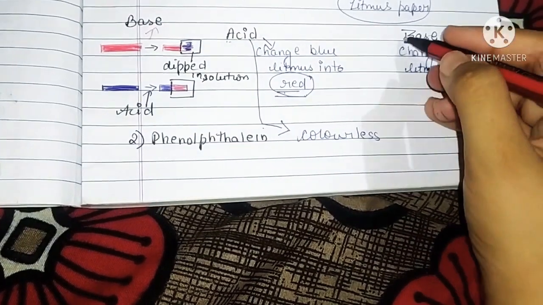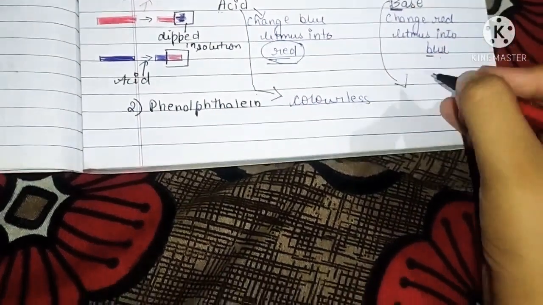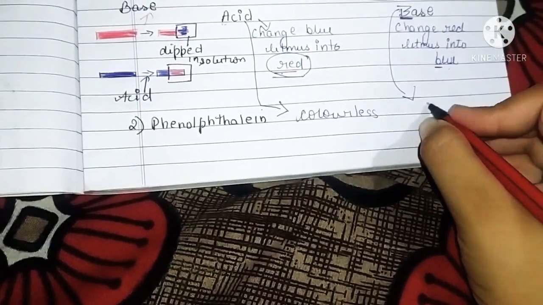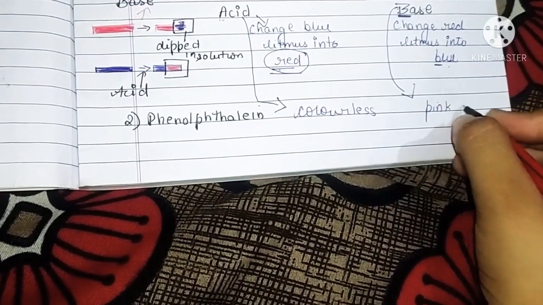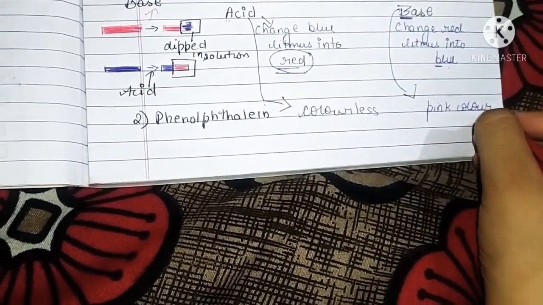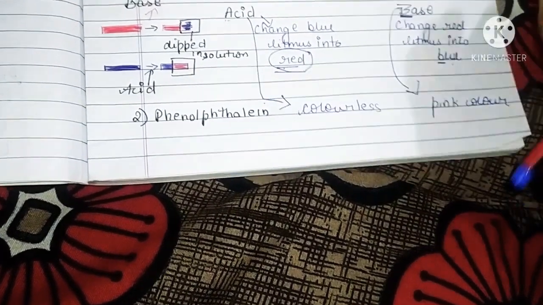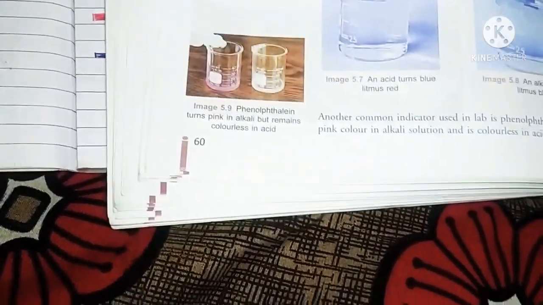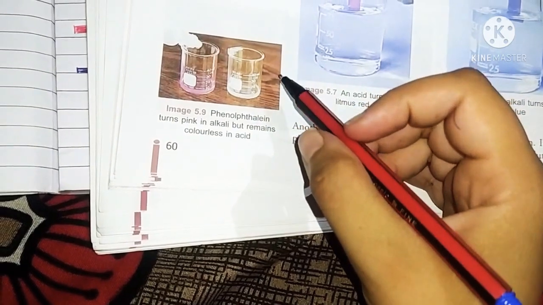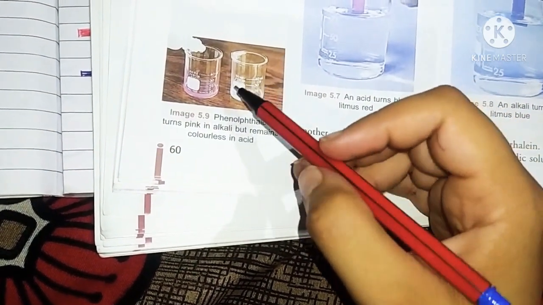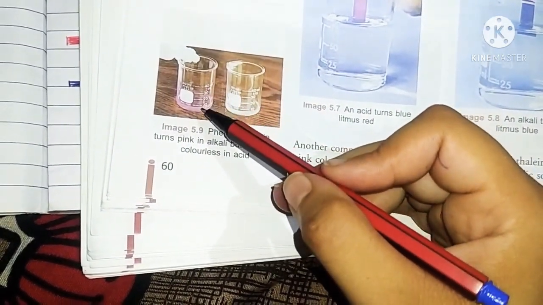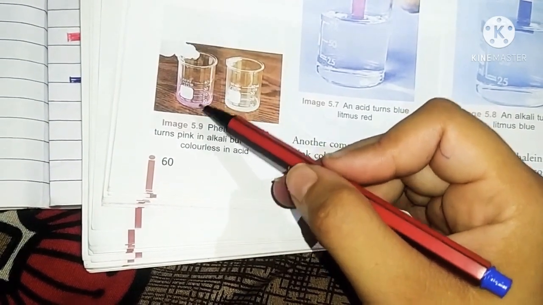And if your unknown substance is base, then phenolphthalein changes the color of the substance to pink. Baby pink color is here. Let me show you in the diagram also. Here we use the phenolphthalein indicator. So in this case, it changes into pink, it means it is your base.